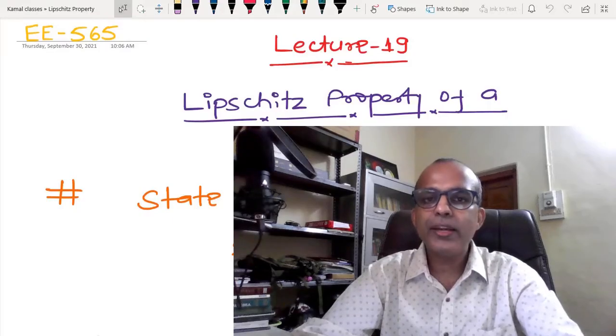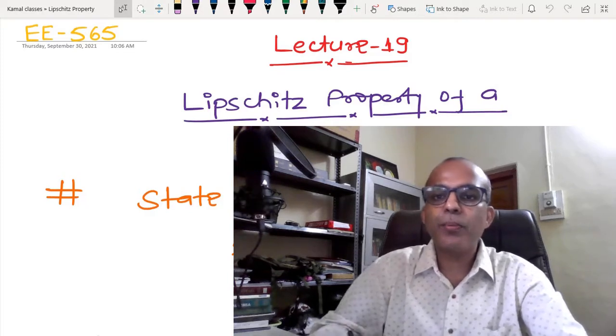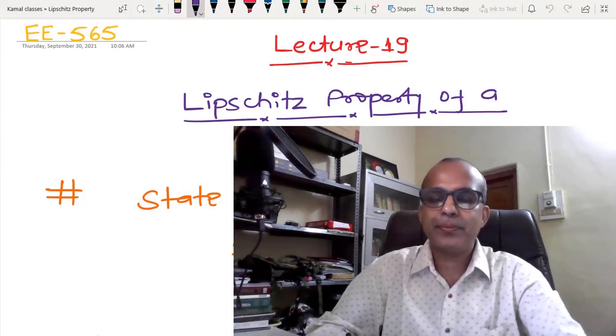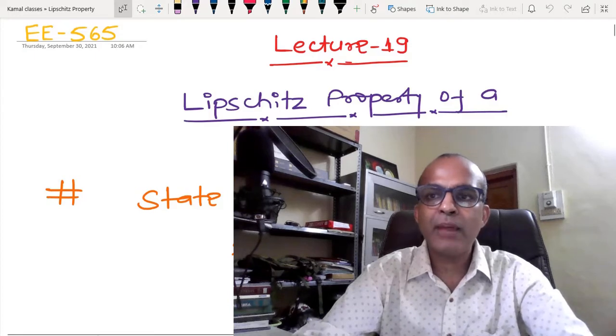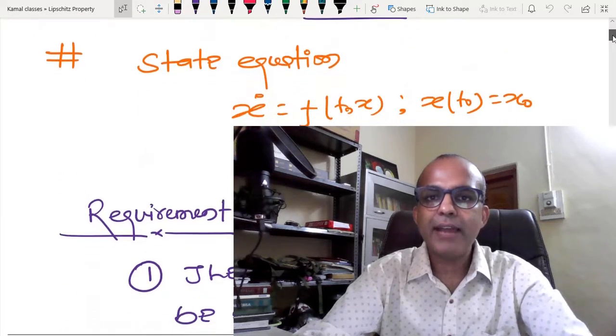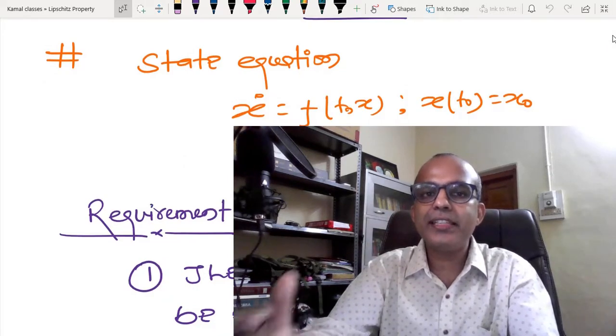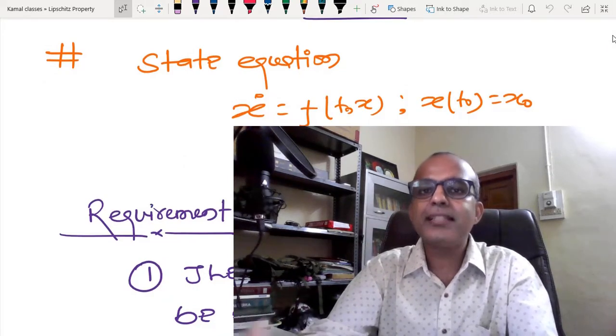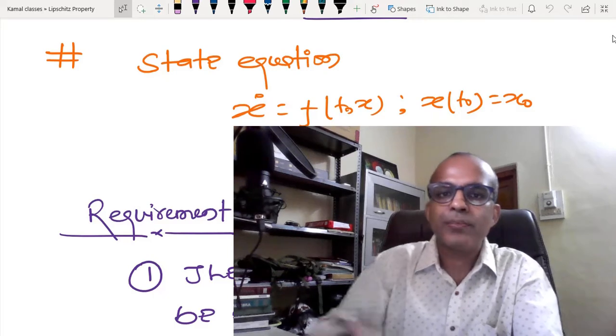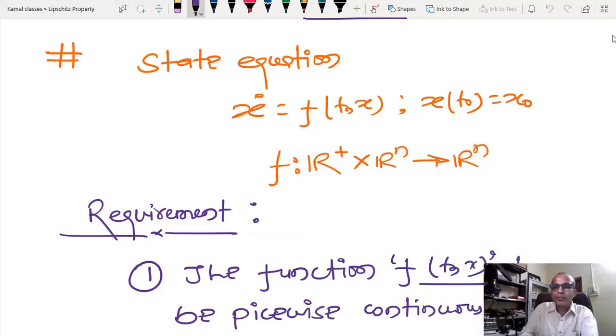Welcome back. In today's lecture, I am going to talk about the Lipschitz property of a function. What we observed in the previous class is that I have some kind of mathematical equation, and typically we call this mathematical equation a state equation whenever we are dealing with some kind of physical system. So I have a non-autonomous system.